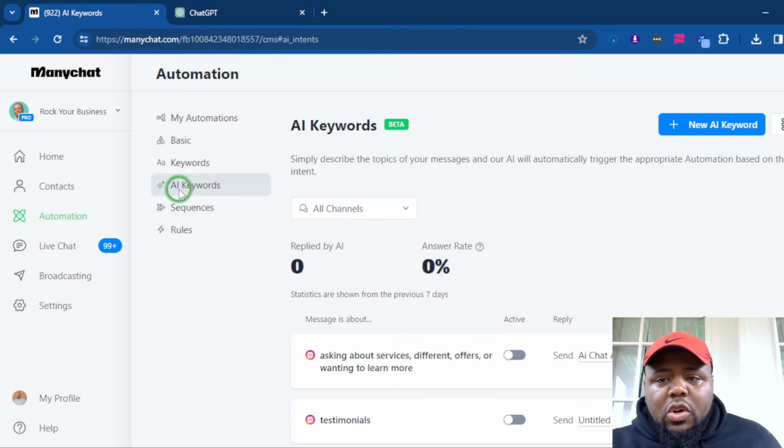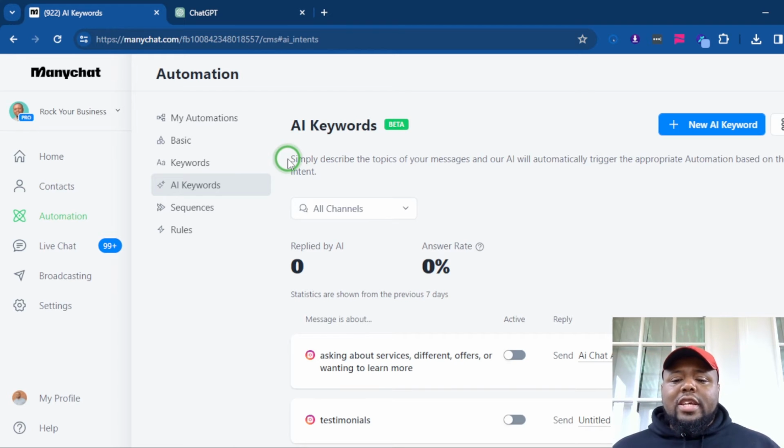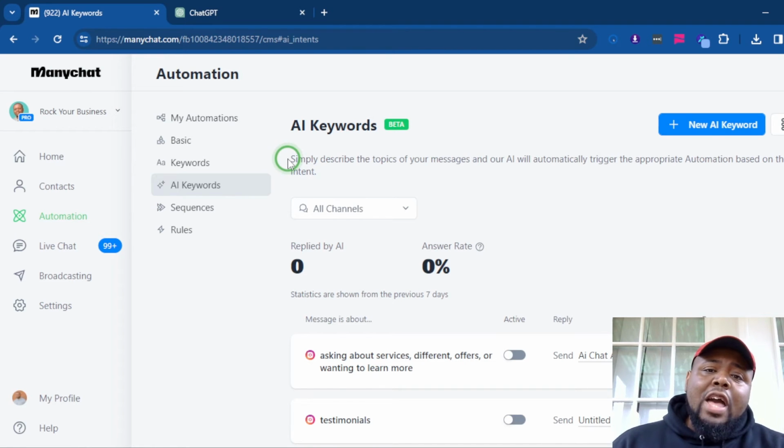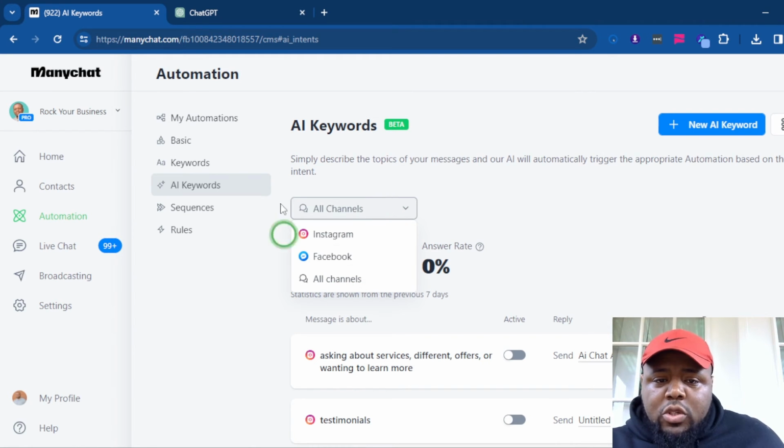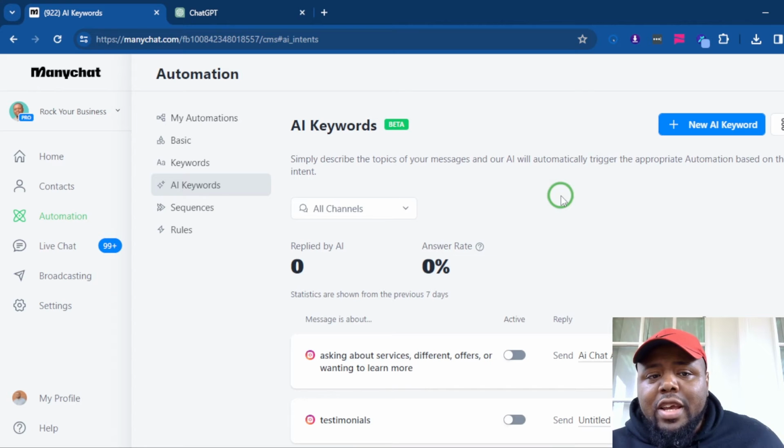So this is a beta feature, but this essentially means that instead of specific keywords or triggers popping up, AI can look at the intent and then send them a message based on that intent. For example, if you do a DM automation, you have to say, hey, DM me the word X to get Y. And if it's outside of that, it won't work. Now, if they inquire about your services, no matter which way they ask, it's going to start an automation. Now, this works for all channels. However, it is in beta.